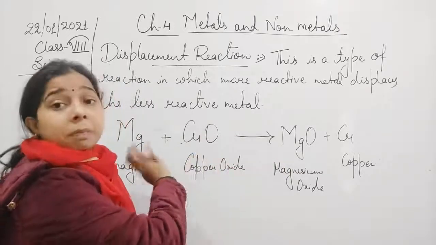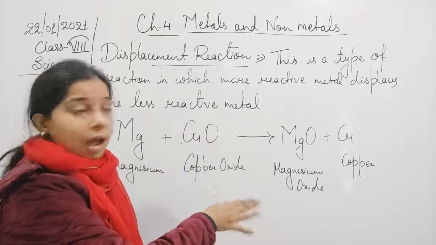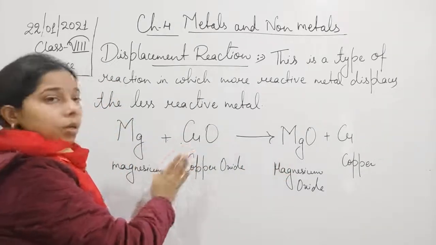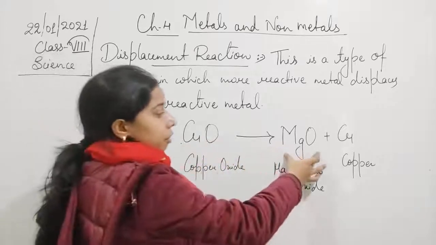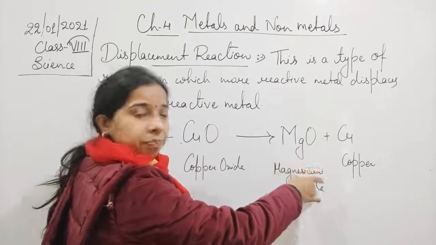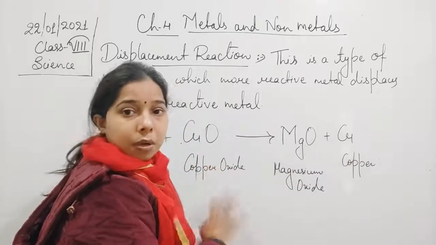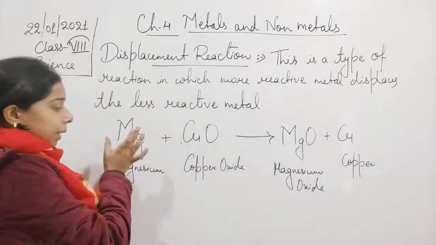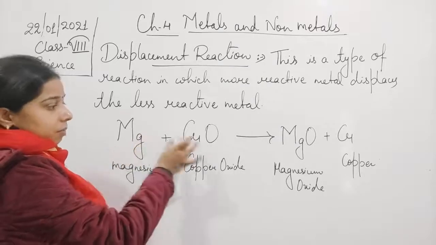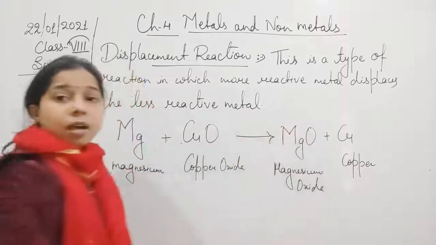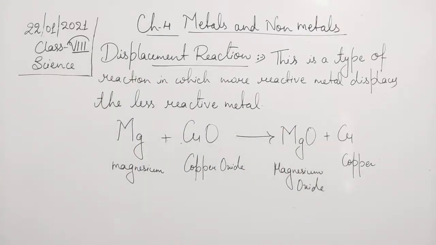So it has displaced its position, and at its position it came. So magnesium displaces the copper and finally forms the magnesium oxide. Copper will remain as such. So by this we can say that being more reactive, magnesium displaces the copper from the copper oxide and finally forms the magnesium oxide.